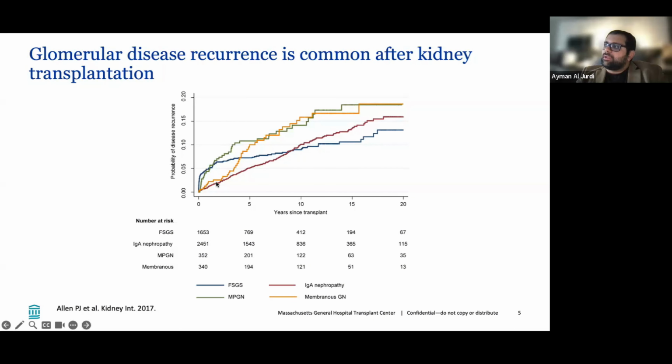Here, as an example, I'm showing data from the Australia and New Zealand registry, looking at the recurrence of a few glomerular diseases. What I'm trying to illustrate is that recurrence is pretty common and occurs at different rates depending on the glomerular disease. We're going to go into more detail about that in a little bit.